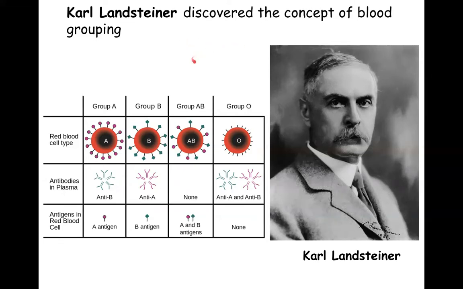So let's start. Blood grouping was discovered for the first time in the 1900s by Karl Landsteiner. He said that there are four different types of blood groups in humans based on the difference in the proteins or the antigens present on the surface of RBCs and the different antibodies present in the blood plasma. So let's study what these antigens and antibodies are.